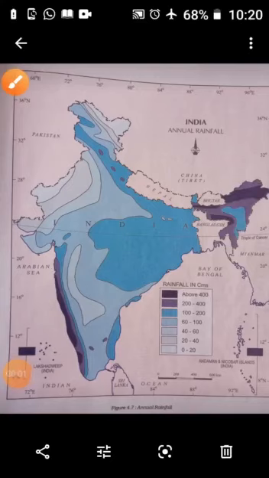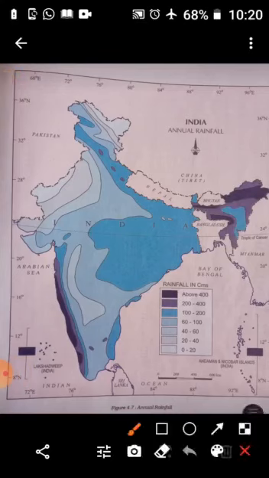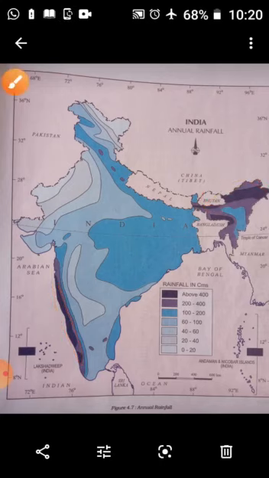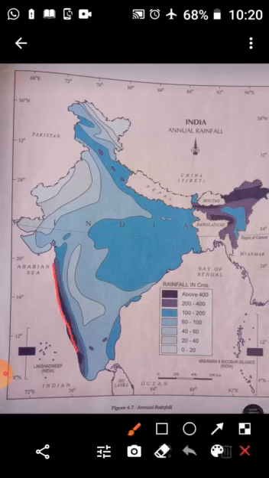Children, now see this map. This is the map of annual rainfall. Now you can see the dark area shown in the areas of west coast and northeastern states. These are the areas which receive rainfall above 400 centimeter. Then the light areas adjacent to this dark area are the areas which receive rainfall between 200 to 400 centimeter.